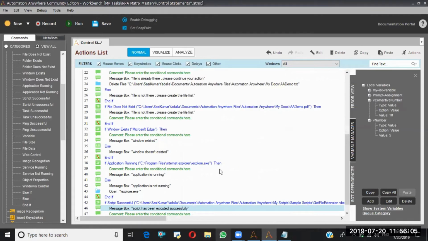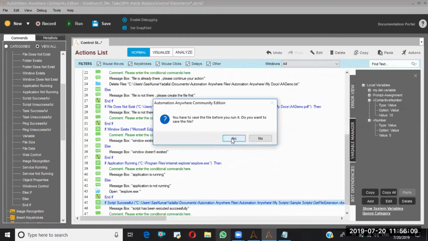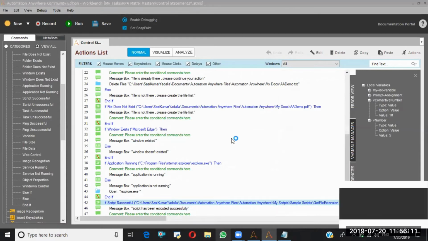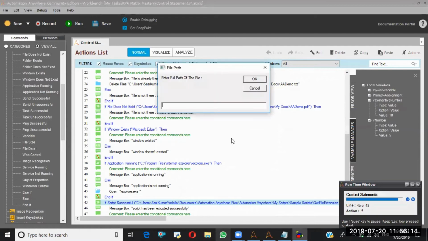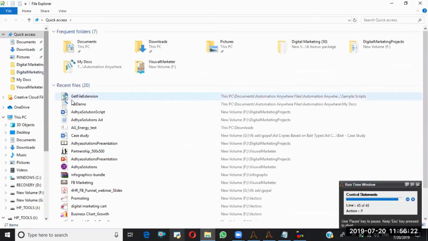Run from this step. Yes. See, it is asking for a path of the file. So let me give a file to this one. Okay. Let me go.